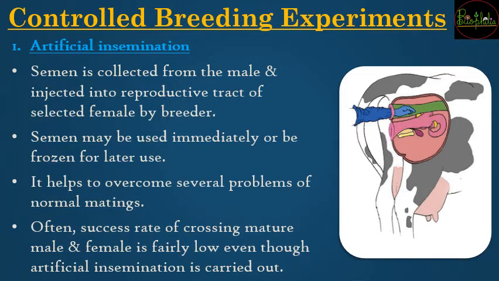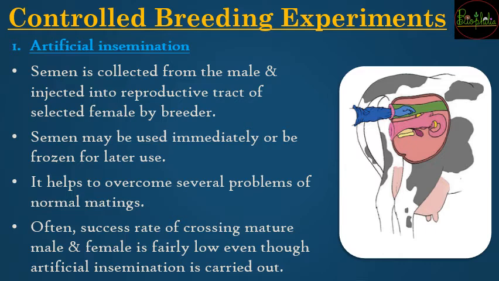Now over here we are going to understand controlled breeding experiments. The earlier breeding types were nothing but somewhat natural methods, where you are just selecting the breeds or the species. But now you are going to actually interfere in the reproductive or mating process. So artificial insemination is the first method that we are going to study.